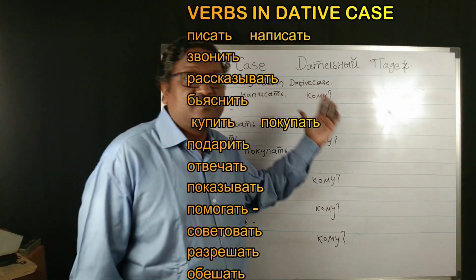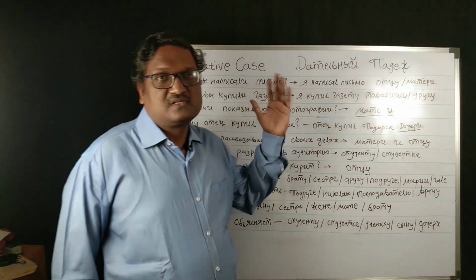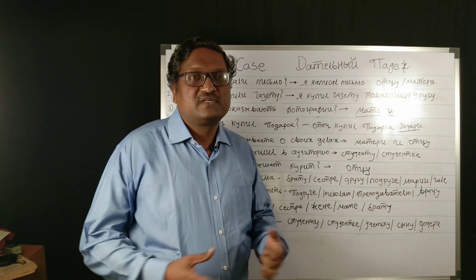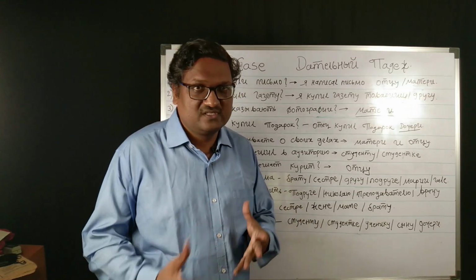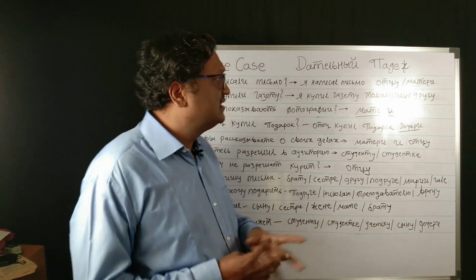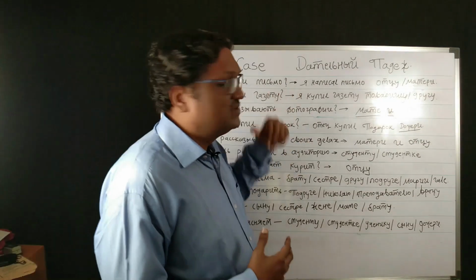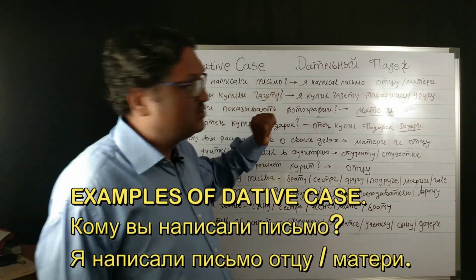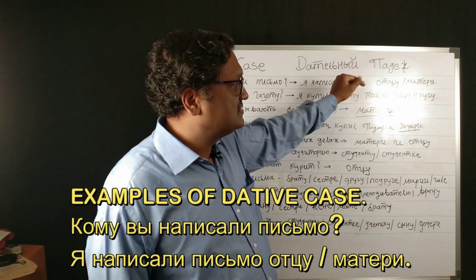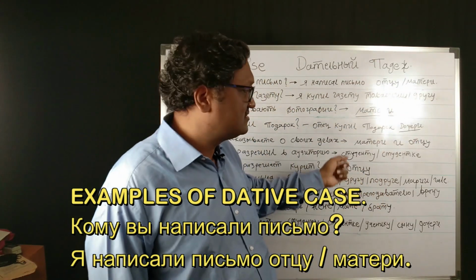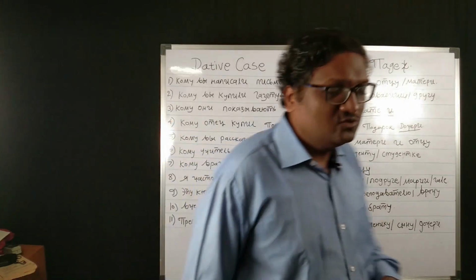Now we will see examples of the dative case by using these verbs. Friends, we have studied how the nouns are declining, what the endings are, and which verbs are commonly associated with the dative case. We know the dative case answers the question komu. So, komu vy napisali pismo? Ya napisal pismo otsu, ya napisal pismo materi. Mat is changing to materi and doch is changing to docheri in the dative case.